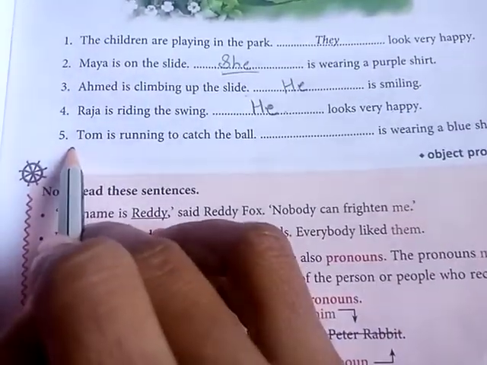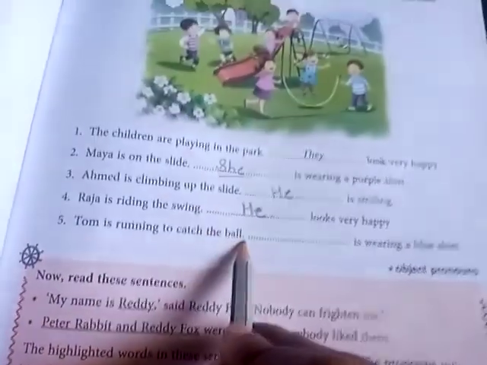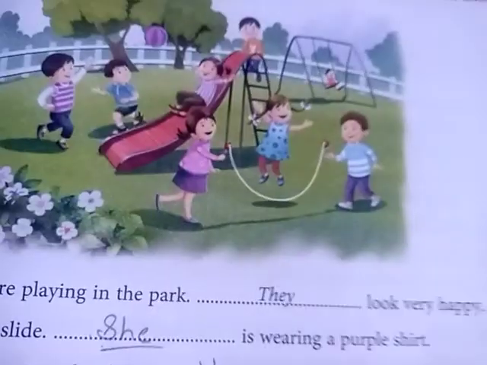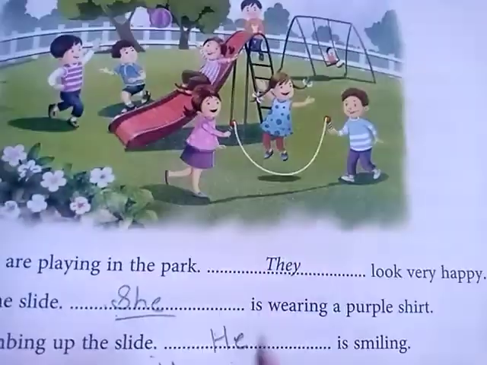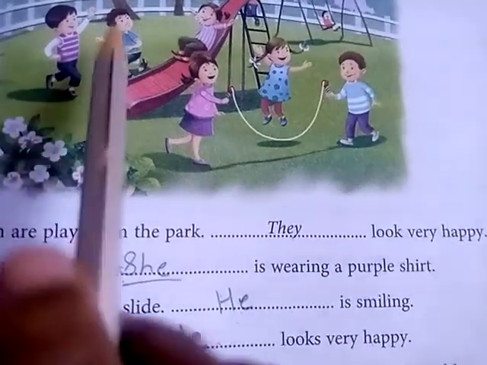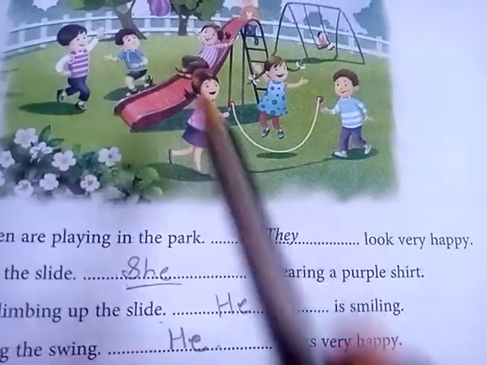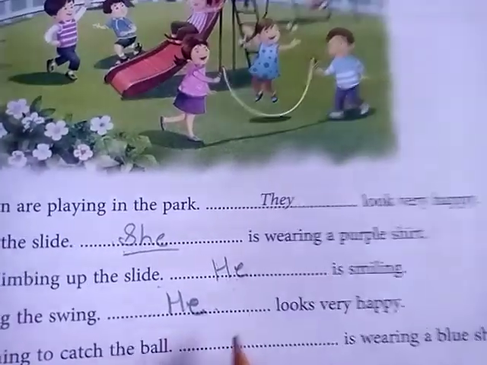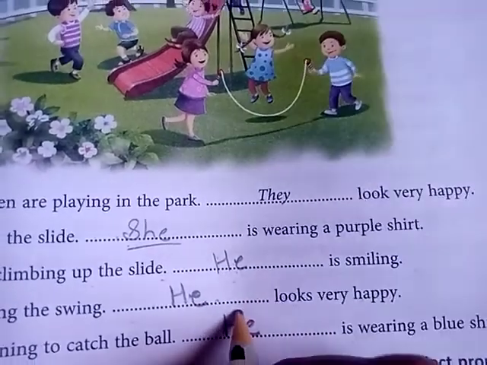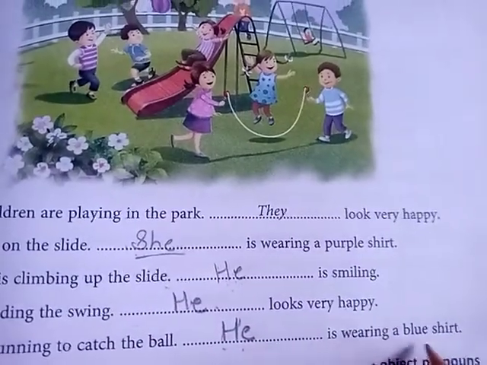Okay, let us move to the fifth. Tom is running to catch the ball. Dash wearing a blue shirt. Who is wearing the blue shirt? Tom. Who is catching the ball? Tom. So here we have to write he because Tom is a boy. So we have to use he here in place of the noun. Okay students, he is wearing a blue shirt.